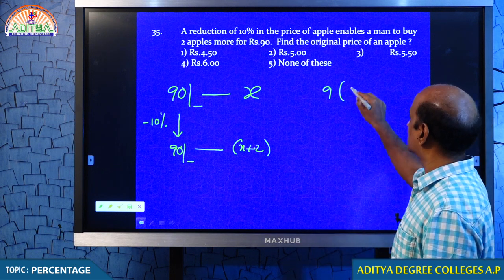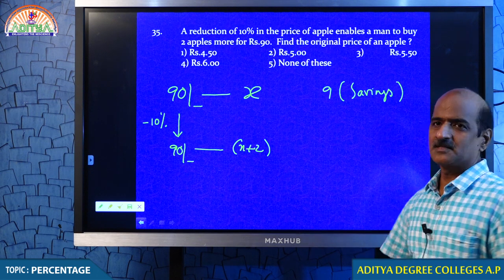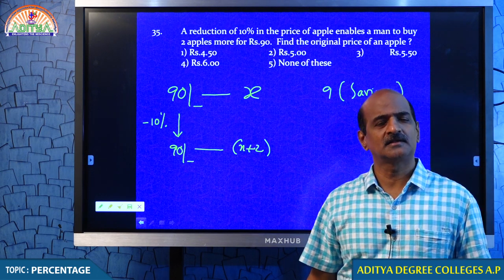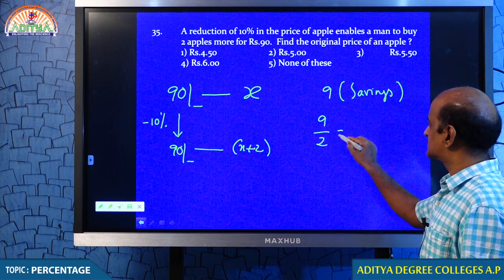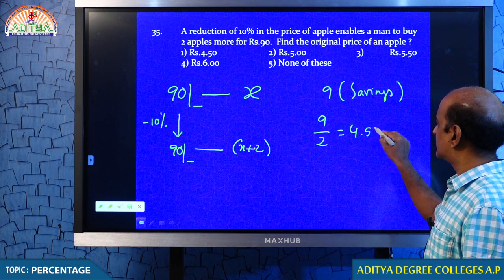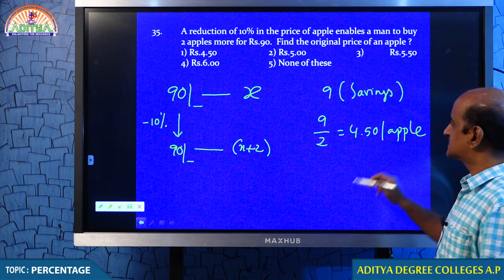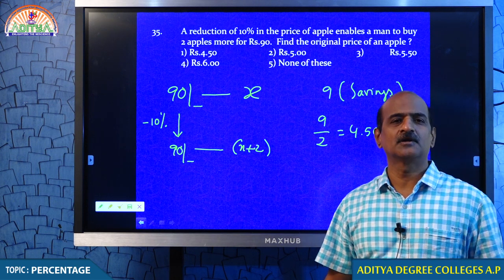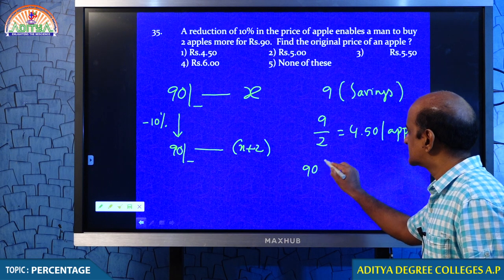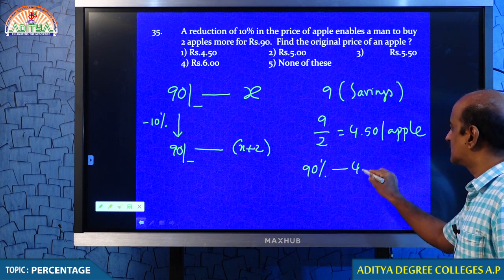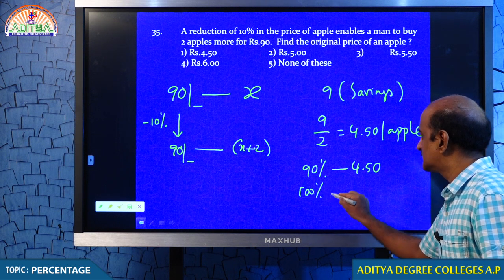What is this 9 rupees? This is savings. Because the price decreases, I can get back that 9 rupees. Or else with that 9 rupees, I can get 2 apples, which means 4 rupees 50 paise each apple. But the problem is, this is not the regular price, it is the reduced price, which means to say that this is 90% of the original price. If my question is, what is the original price? 100%.